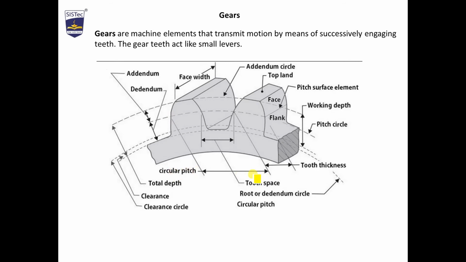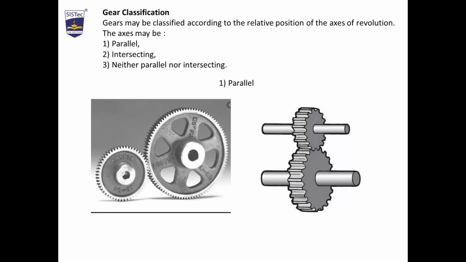In the figure, moving on the pitch circle and considering a point on this tooth and similarly a point on this tooth, this distance is called circular pitch, and the difference between these two is called tooth space. So these are certain terminology which we must know while using gears.